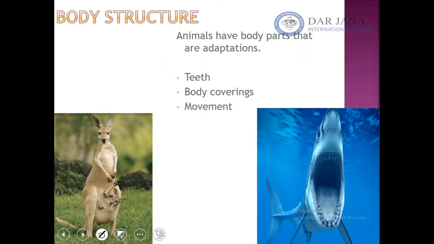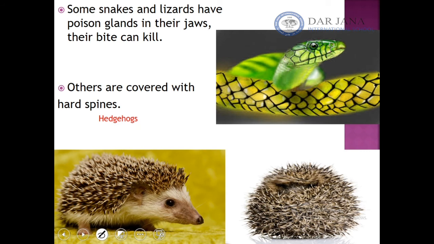Some animals have certain body structures inside their body that help them to survive or to stay alive. For example, the shark, as we know, can use its teeth to survive. Some animals have body coverings that help them. For example, here the hedgehog, as we can see, its body is covered with spines. These spines help it to stay safe from predators. So some snakes also have poisonous glands that help them to bite other animals and kill them.